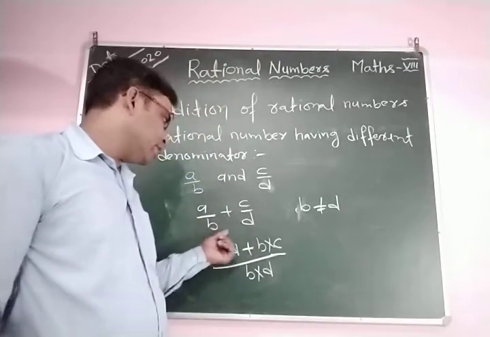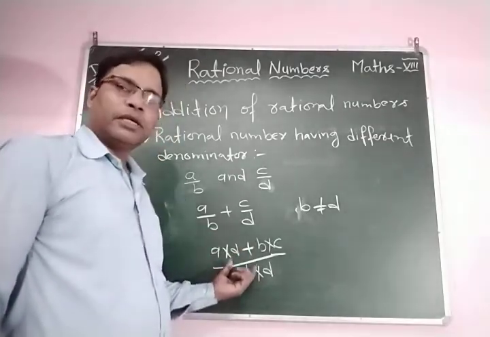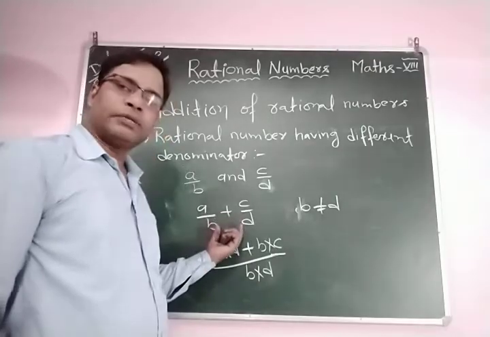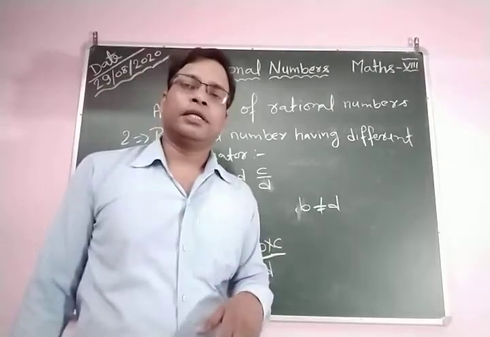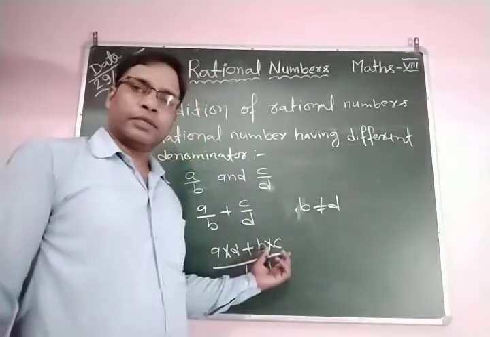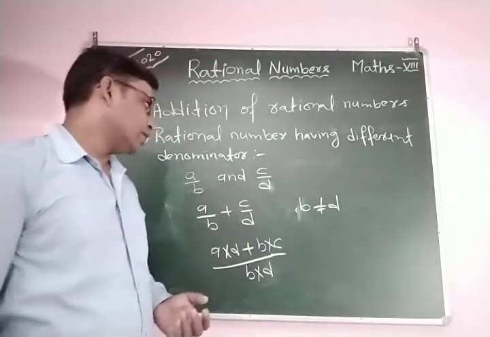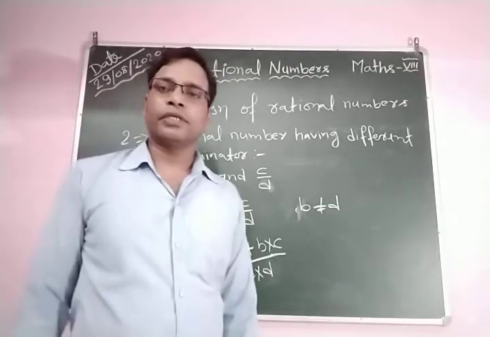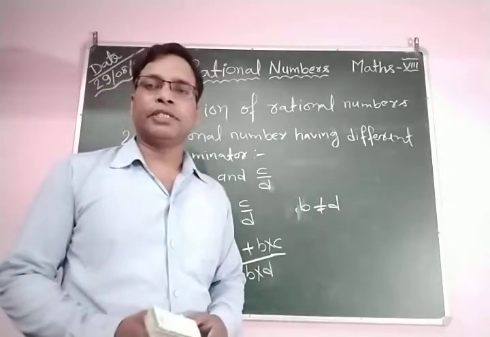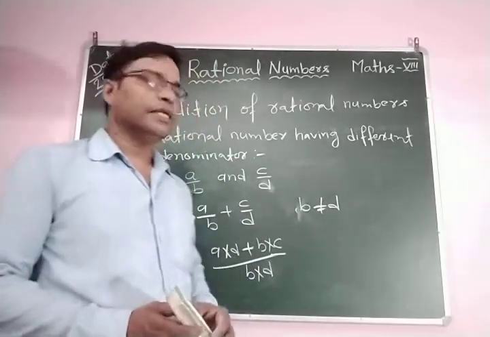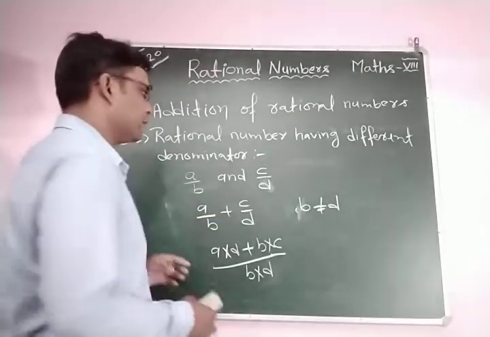If any one denominator is a prime number, then you can use this method. You can use this method every time. Sometimes if the denominators are multiples of each other, then you need to simplify. But this is a very useful method to find the addition of rational numbers having different denominators. So let's see some examples related to this case, addition of rational numbers having different denominators.